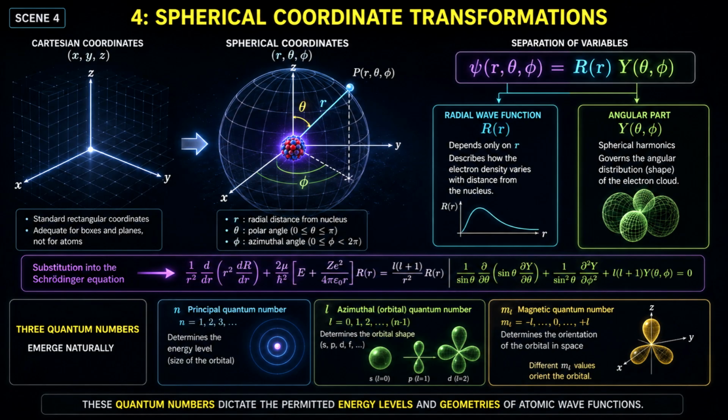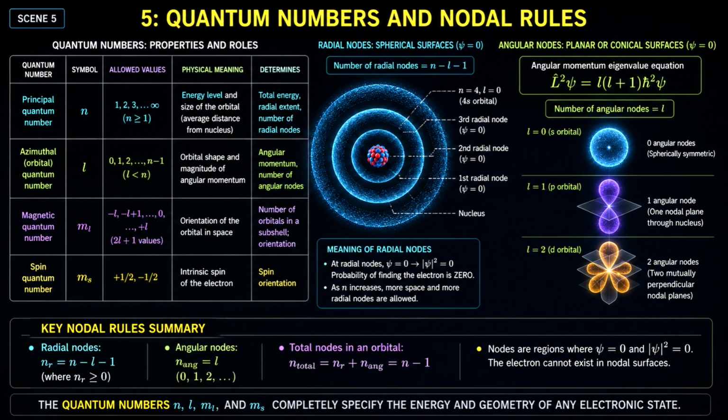From this rigorous separation of variables, three distinct quantum numbers n, l, and m sub l emerge naturally as eigenvalues. These numbers dictate the physical boundaries, permitted energy values, and geometric shapes allowed by the wave function under strict quantum mechanical constraints. The principal quantum number, designated as n, acts as the primary boundary condition for the radial wave function, determining the total electronic energy and size.